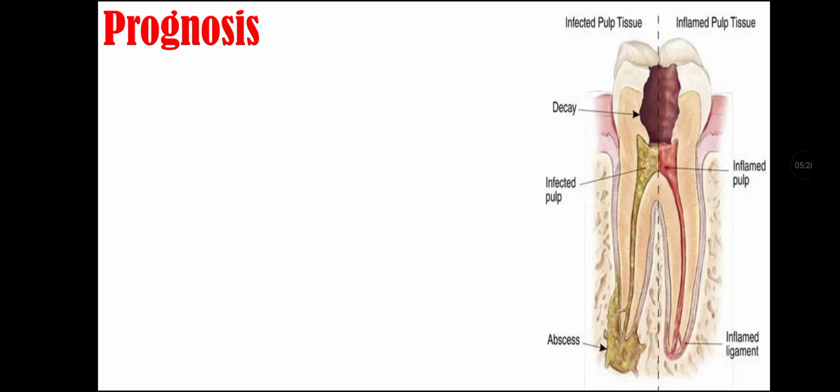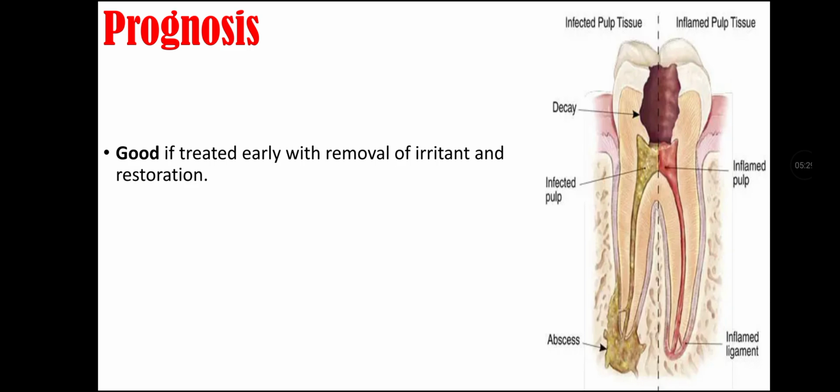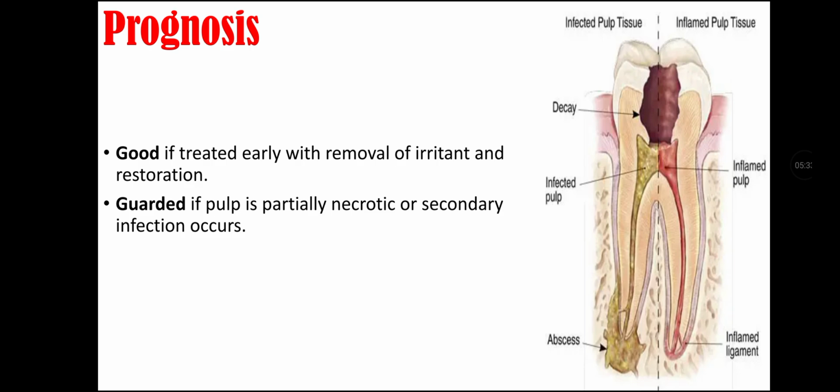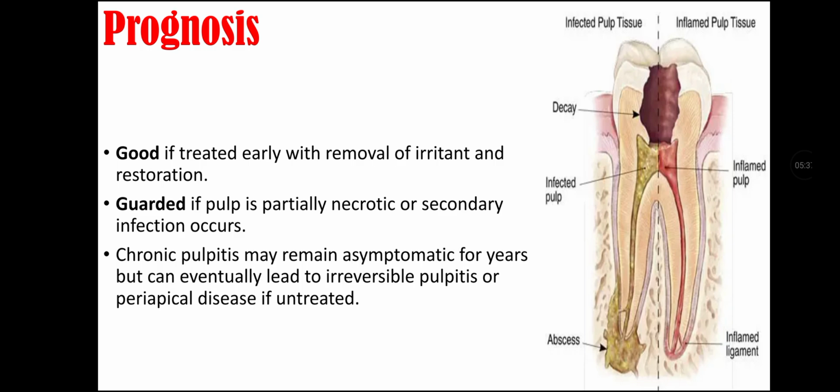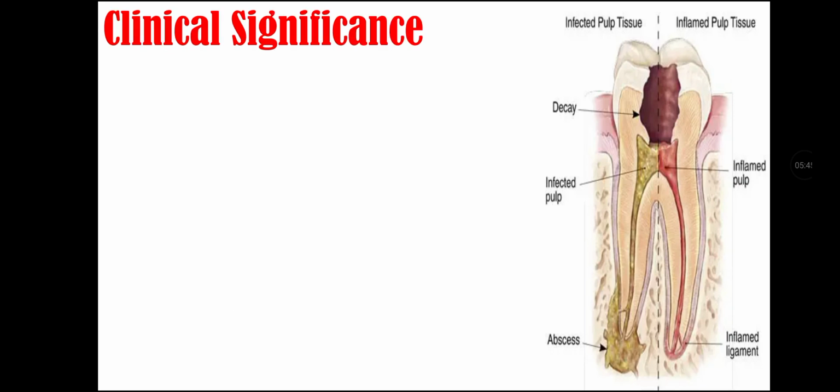Prognosis of chronic pulpitis. It is good if treated early with removal of irritant and restoration. Prognosis is guarded if the pulp is partially necrotic or secondary infection occurs. Chronic pulpitis may remain asymptomatic for years but can eventually lead to irreversible pulpitis or periapical disease if untreated.